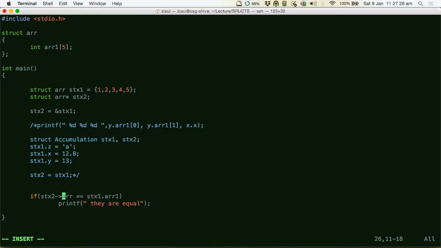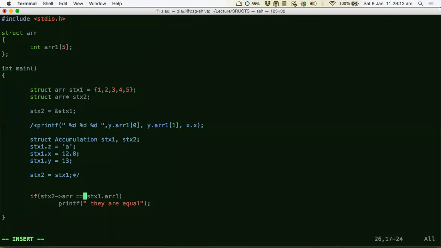Just remember this. Sir, you created the arrow using two expressions, right? No, that's fine. The compiler will know that this is one thing. It will treat it as an operator. This arrow is an operator actually. Don't think of it as a minus and then greater than. The compiler will know the context in which it is being used. What does this operator exactly do? It helps you access the members of a structure when you are accessing the structure through a pointer. Is this clear?